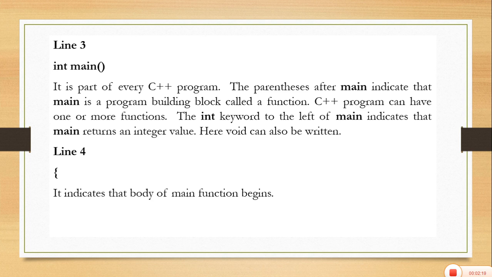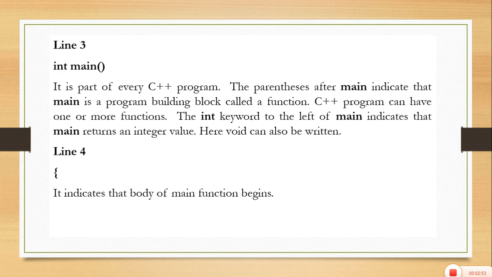It indicates that this is the beginning of the main function, and the int keyword written to the left of main indicates that the main function will return an integer value. Int can be replaced by void, and it is used to indicate what value the program will actually return.